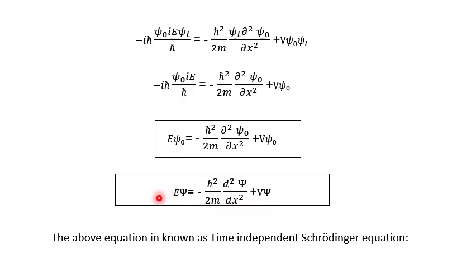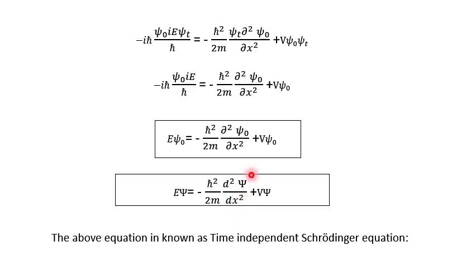Now what are the changes? The delta is changed to d and psi naught is changed to psi. Whenever we change delta to d, it means that we are doing complete differentiation, and in this type of differentiation, psi depends upon only one quantity, the quantity with respect to which this function is varying.